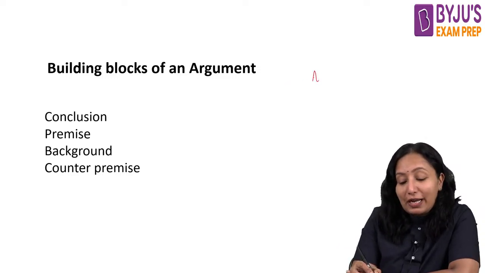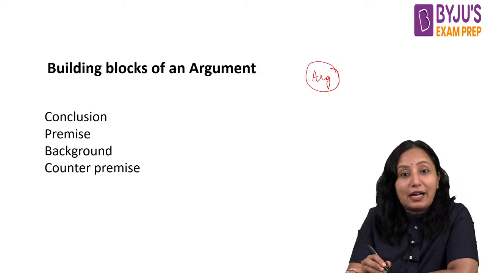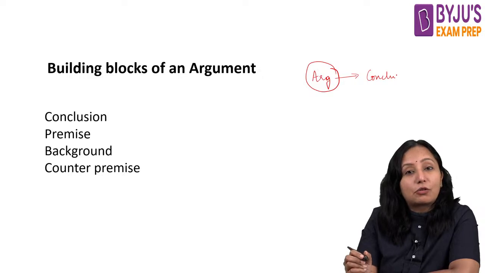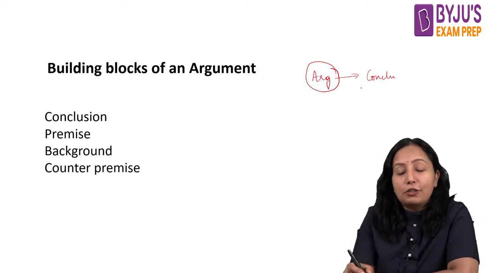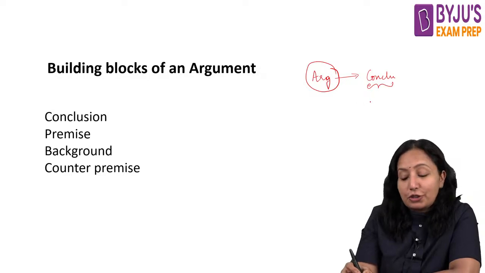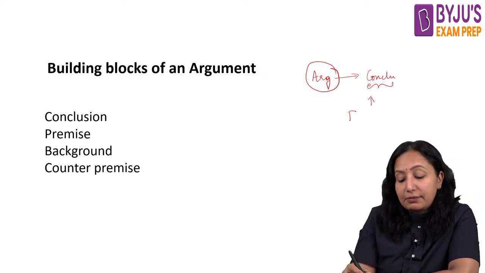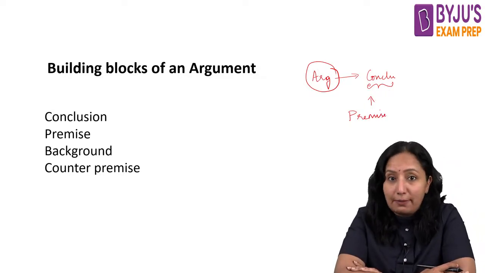First of all, you need to identify the argument. In that argument itself we have the conclusion. And this conclusion happens because of one immediate reason, and that immediate reason is nothing but your premise. That means this is the strong supporter for the conclusion to happen.